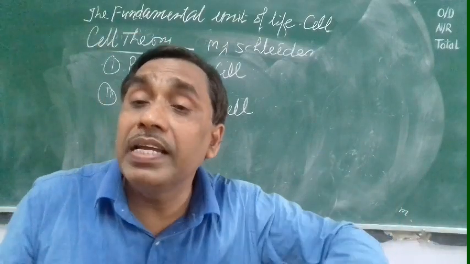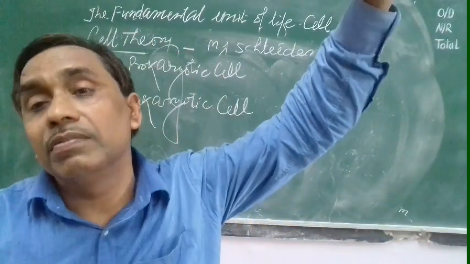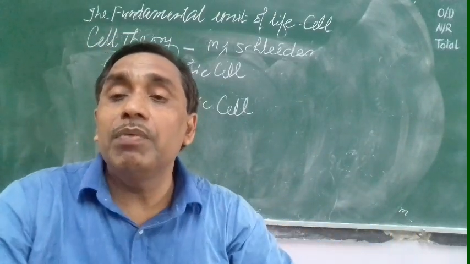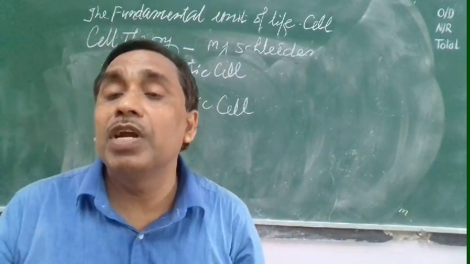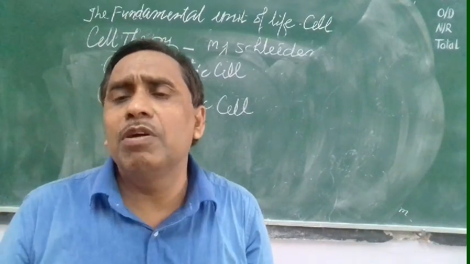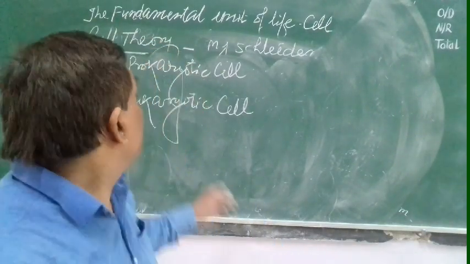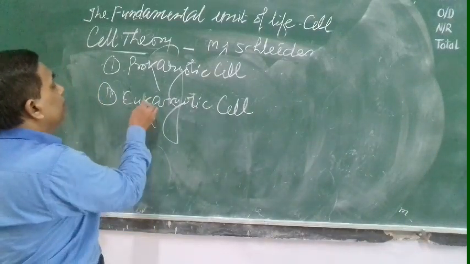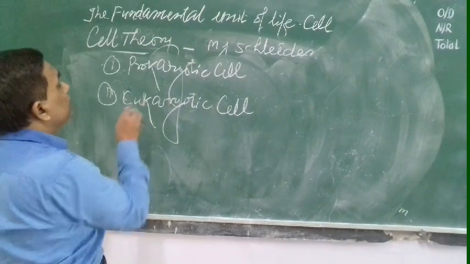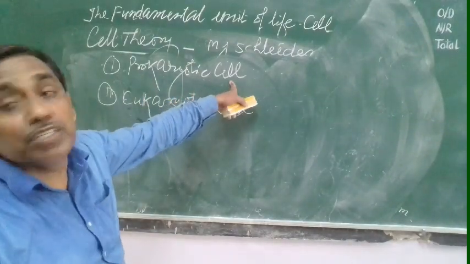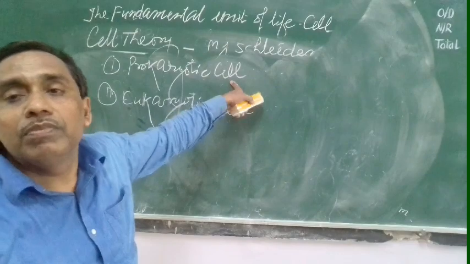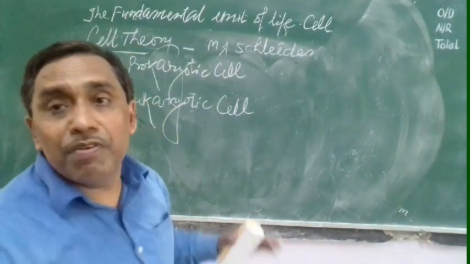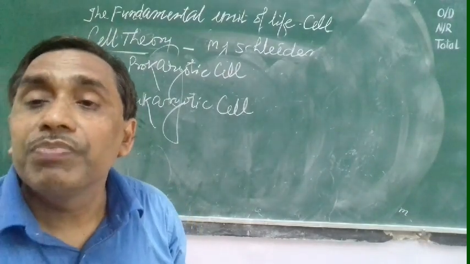They first appeared on the planet earth in the beginning. Later on in the cell, nuclear membrane developed, mitochondria, Golgi complex, endoplasmic reticulum, all the membrane-bound cell organelles developed. Then it is called eukaryotic. Eu means well developed, and karyon means nucleus. Pro means primitive, karyon means nucleus. Primitive nucleus present is the prokaryotic cell, and well-developed nucleus present is called eukaryotic.